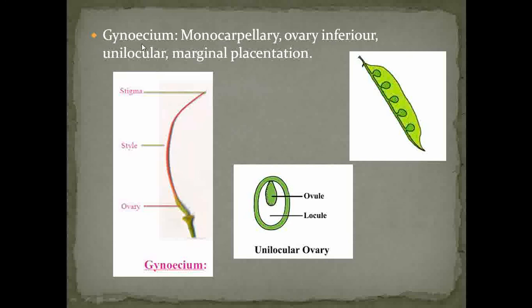Basically the ovary is unilocular. Whenever you take the LS of the ovary, you can observe the unilocular nature of the ovary. And the type of placentation present here is marginal placentation.